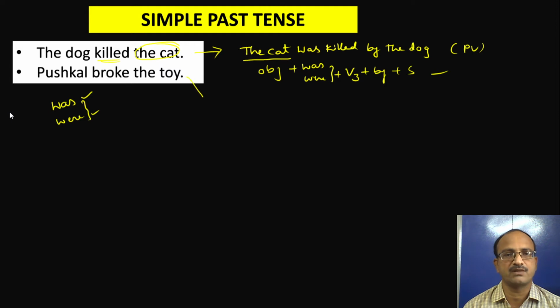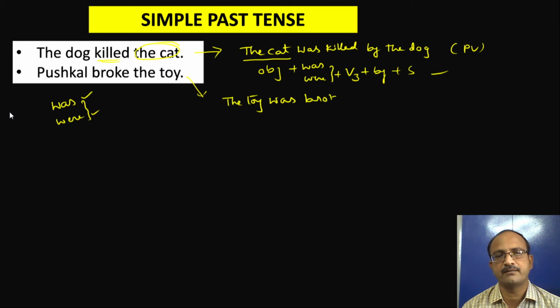So the second one also, look at this. Pushkal broke the toy. So the sentence starts with the toy. Break, broke, broken. The toy is singular. The toy was broken by Pushkal.